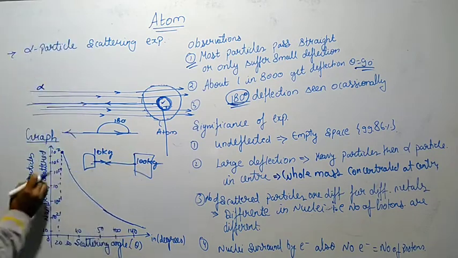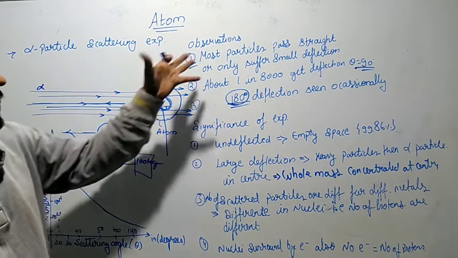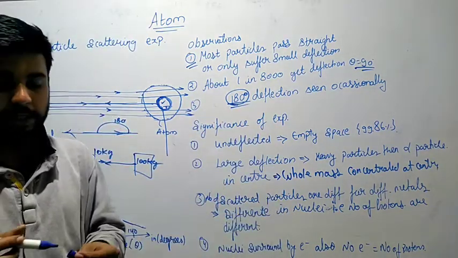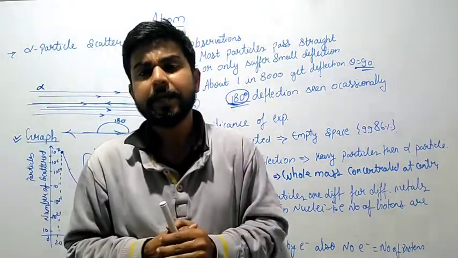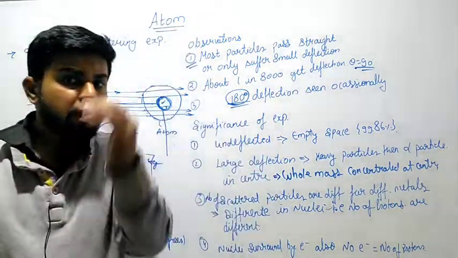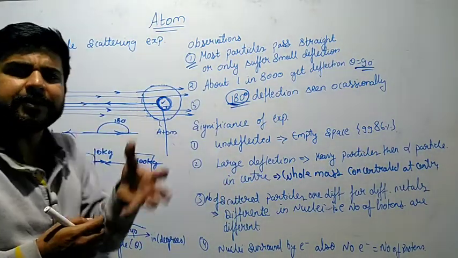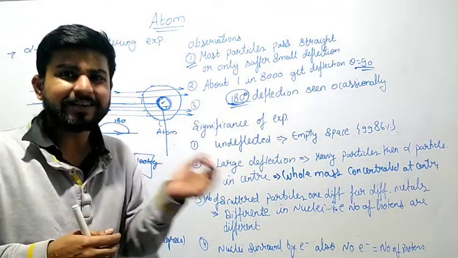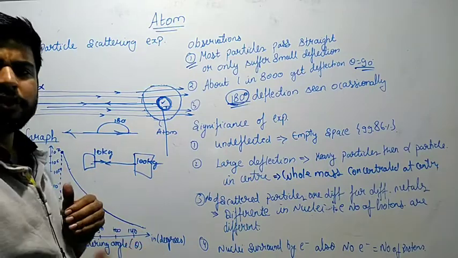So this is one graph for the understanding of this particular experiment. Second, these are some important points which you should understand related to Rutherford's, or the Geiger-Marsden alpha particle scattering experiment. Now, with the help of this experiment, they tried to predict, and we have one calculation in our syllabus also, to find the size of the nucleus.